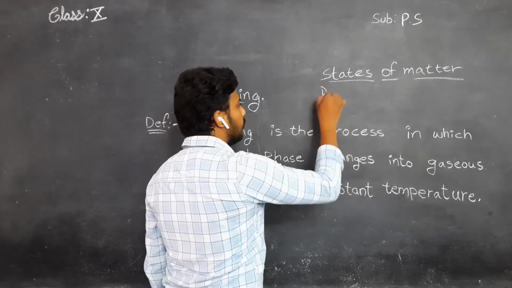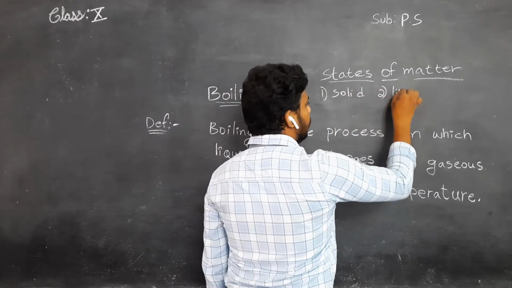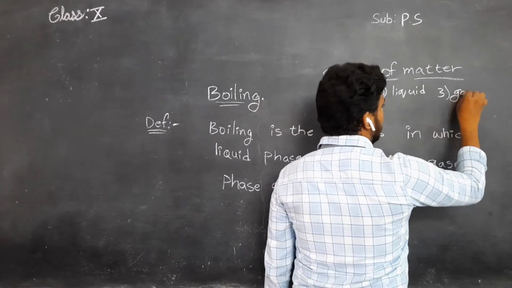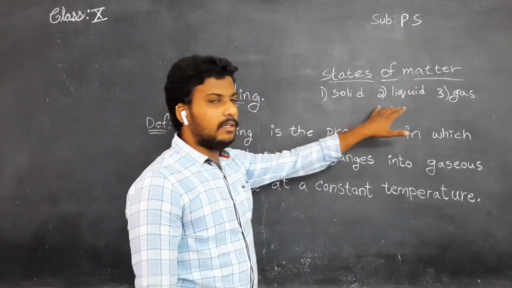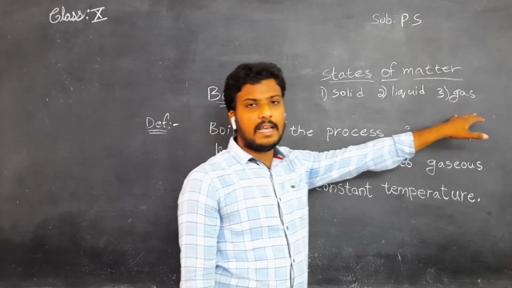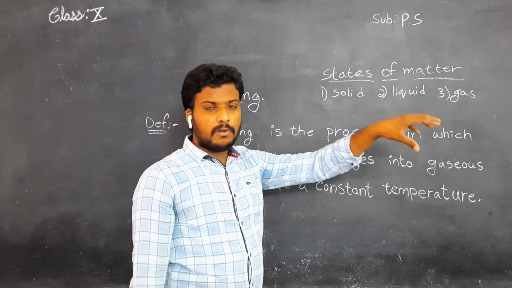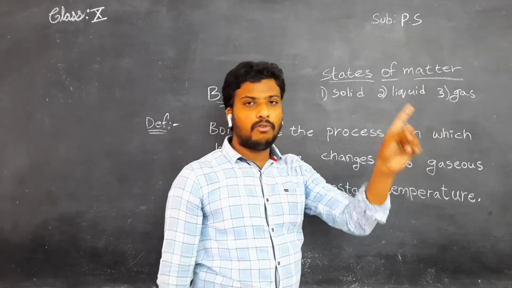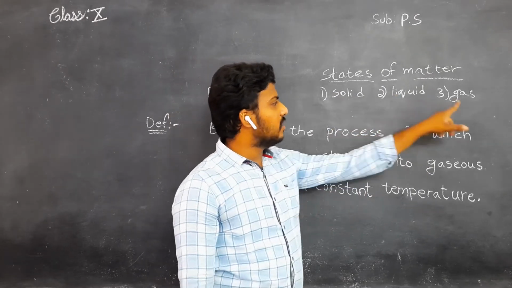See, how many states of matter are there in our universe? One is solid. Second one, liquid. Third one, gaseous or gas. Understand, children? Mainly these three. One more is there, but mainly these three: solid, liquid, and gases. In some specific situations, these may change from one form to another. Solid may change into liquid, liquid may change into gas.